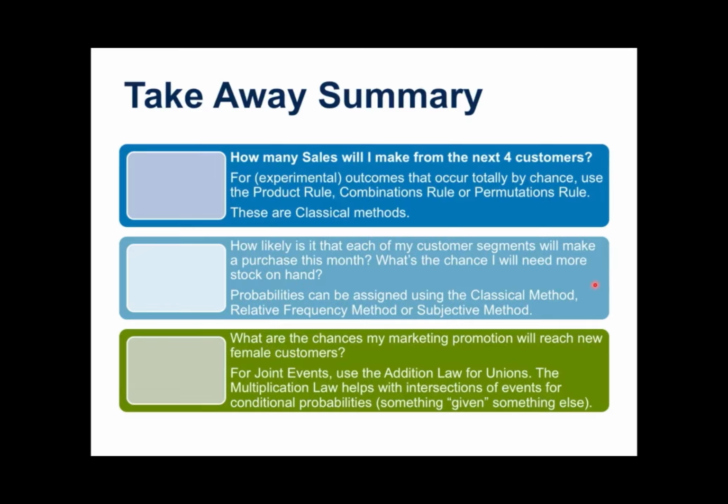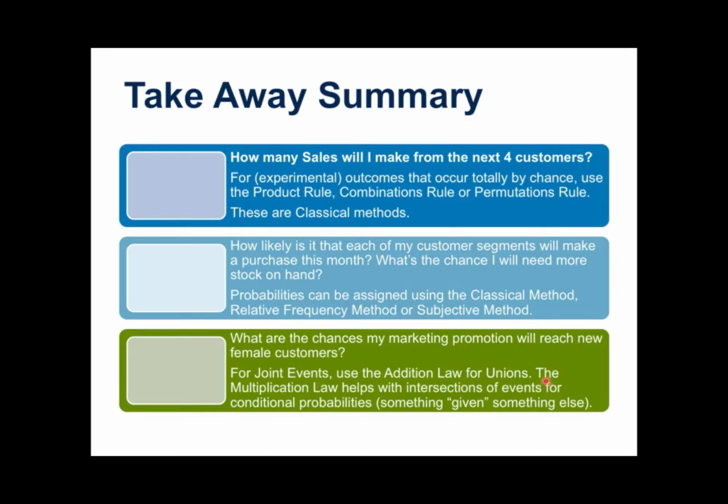The last case we looked at is, what are the chances that my marketing promotion will reach new, say, female customers? This is the kind of question where I'm trying to figure out an event that's a combination of things. I have new customers and I have female customers in this example. These are joint events. We can use the addition law if it's a union.